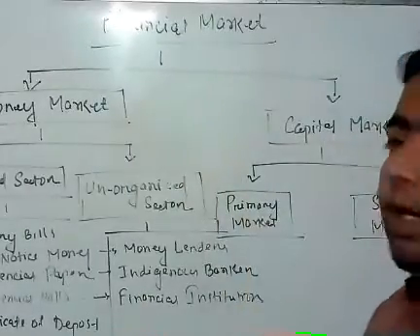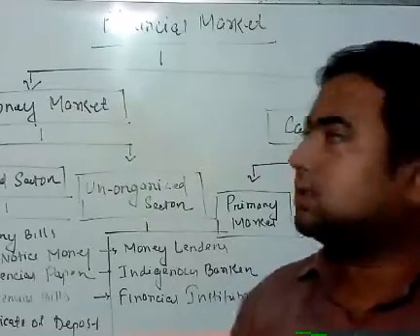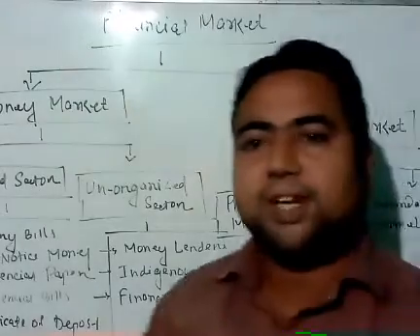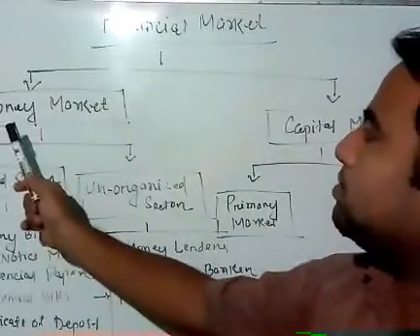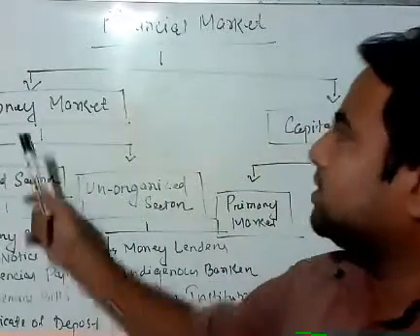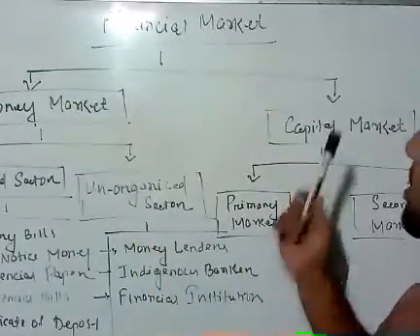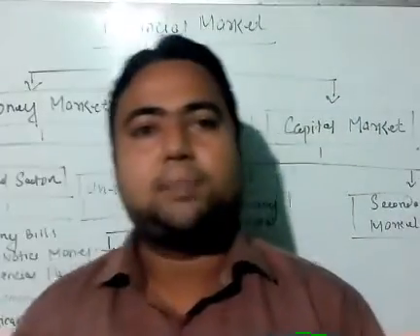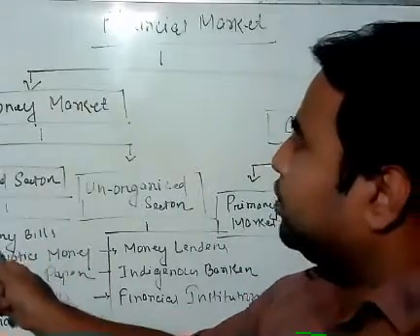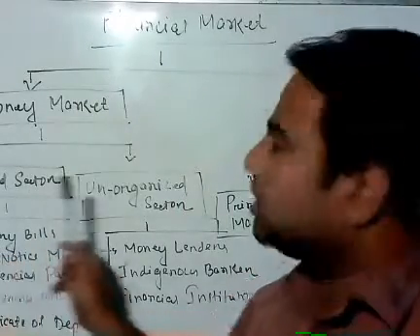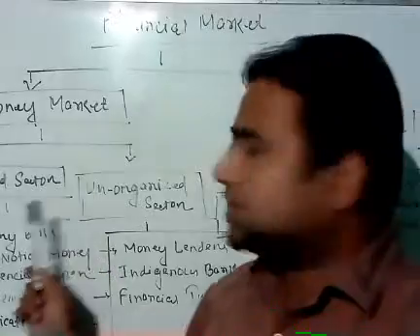This is the chart which shows the classification of your financial market. Dear students, the financial market, as you can see, is broadly classified into two parts. Number one, money market. Number two, the capital market. Your money market again is of two types. Number one, organized sector. Number two, unorganized sector.